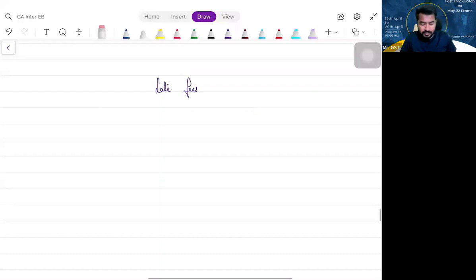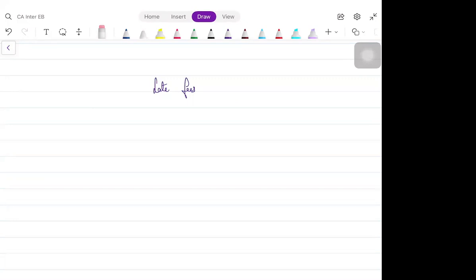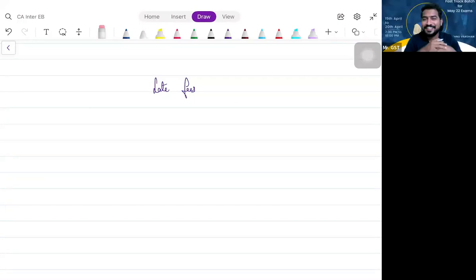So the amendment is related to late fees, and we have seen section 47. What is section 47? It says per day 100 rupees under CGST, per day 100 rupees under SGST, for delay in filing of what? GSTR 1, 3B, 4, 5, 6, 7, 10, everything except GSTR 9. So 100 rupees per day, or 5,000, whichever is lower. Fine. So that means 200 rupees per day or 10,000, taking into account both CGST and SGST.